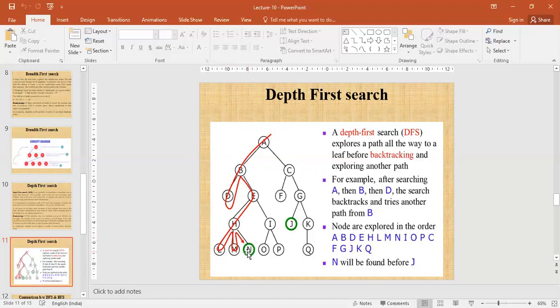After N, you must go back to the H node, to E node, then E to I to O to P, then again backtrack I to E, E to B, B to A to C, C to F. Then again backtrack F to C, C to G. Next G to K, K to Q. Okay, so this is the depth first search algorithm.